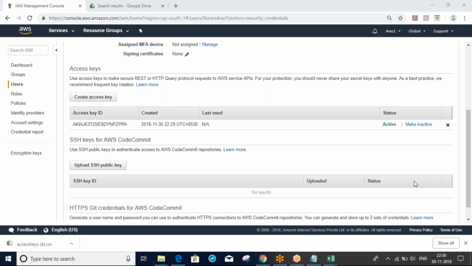Sandeep, any questions? Narendra, any questions? No. Actually, we are the root admins, right? We are the root, so why can't we see the secret access key again? Is the software like that, or is there any other reason why we can't see it? We are only creating it, so why can't we see it?